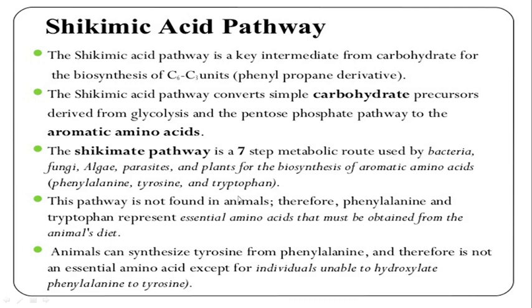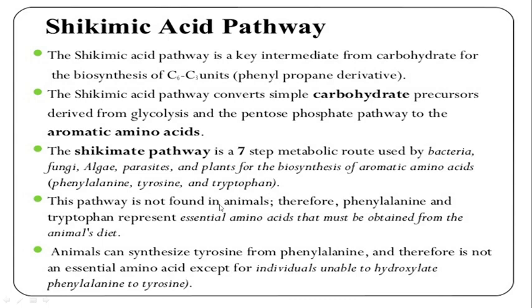This pathway is not found in animals, therefore phenylalanine and tryptophan are represented as essential amino acids that must be obtained from the animal's diet. So you cannot find the shikimic acid pathway in animals, but it is found in plants. Phenylalanine and tryptophan are the essential amino acids required by animals, but they are not produced in animals because this pathway is not found in animals.